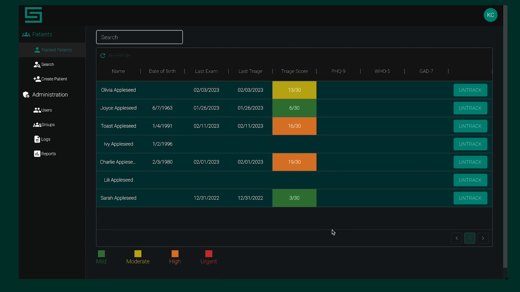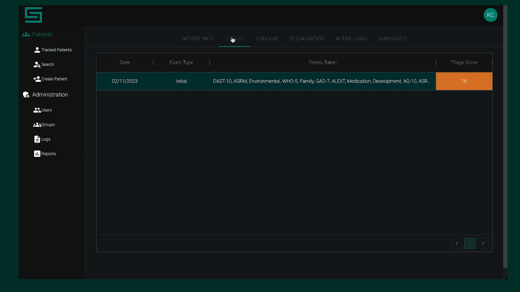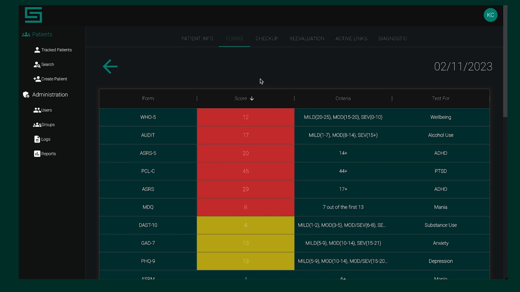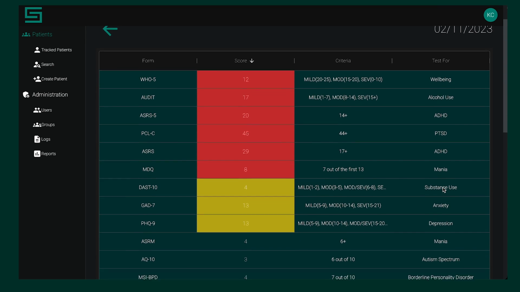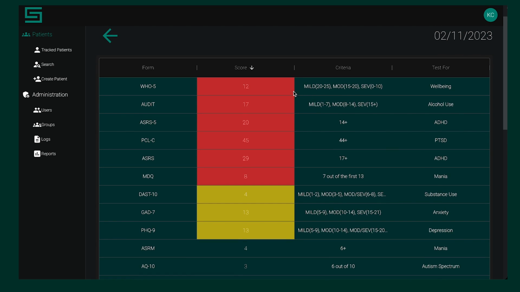So for starters, let's click on TOAST. I'm going to go to TOAST Forms, and then we're just going to click anywhere on this initial exam, and it's going to give me the breakdown. So as you can see, the criteria is right here, and then what each of these assessments is looking to identify. As you can see right here, TOAST is positive for all of these.